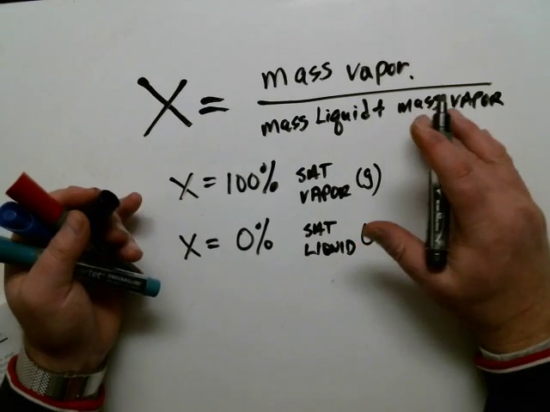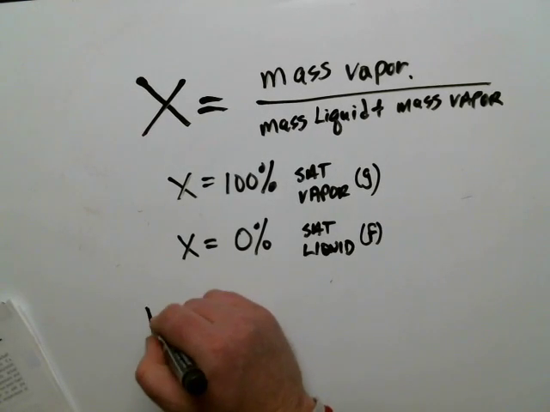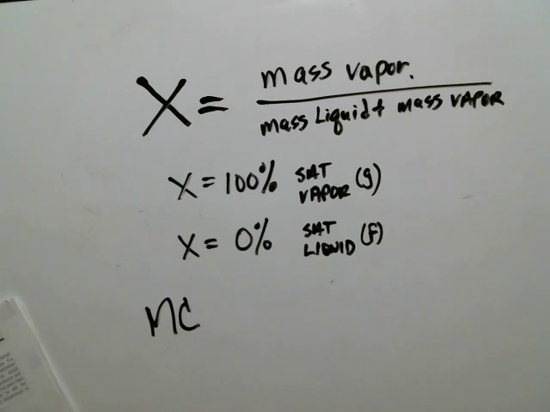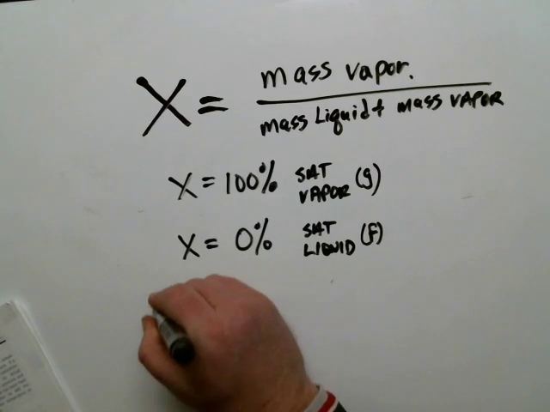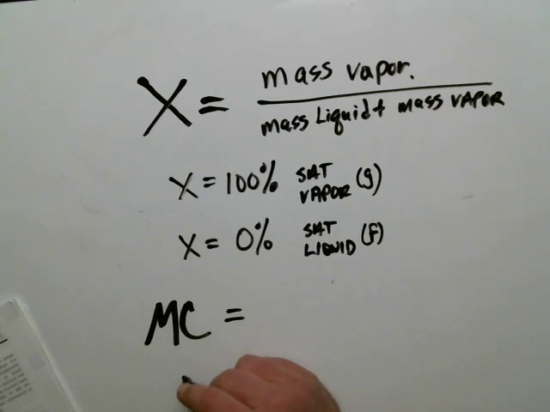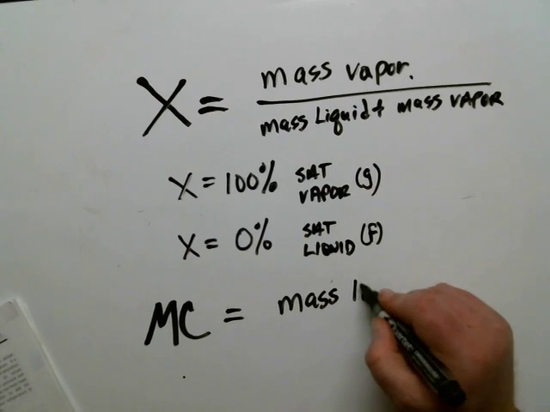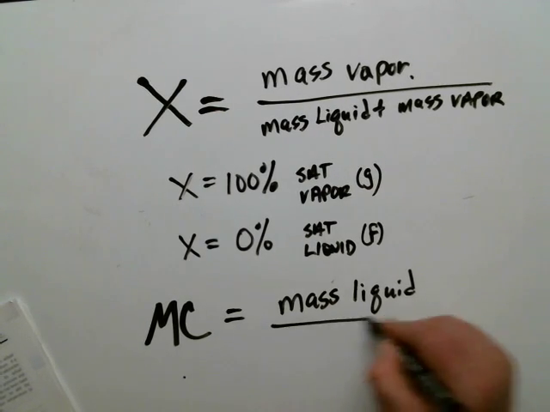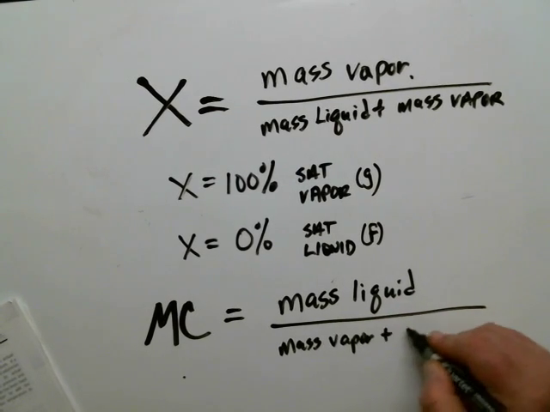Well, another way of looking at this is the moisture content. We're going to denote that as MC. A lot of times in reactor theory, we have several symbols that we use M, so I'm going to use MC just to remove confusion here. Now, in the book, it uses an M. But moisture content, M or MC, is going to be equal to, check this out, mass of the liquid divided by the mass of the total. So that's mass of the vapor plus mass of the liquid.